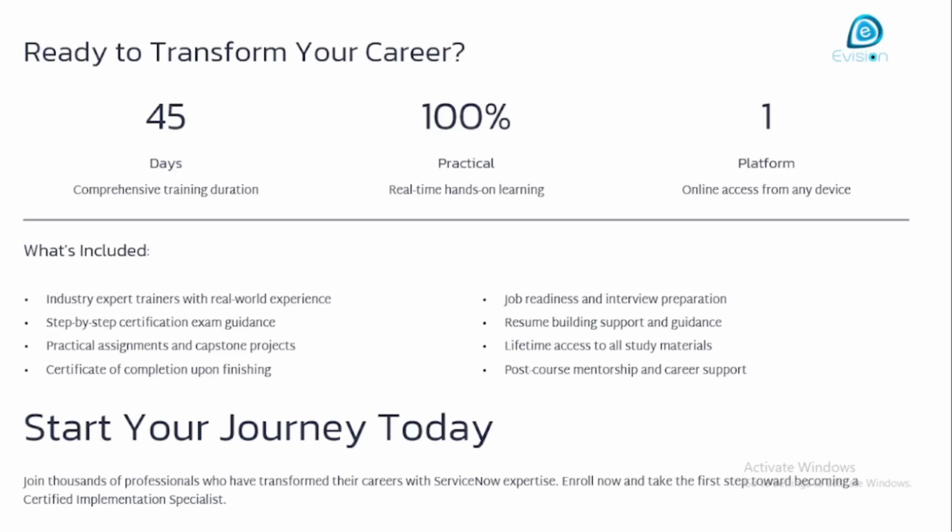What is included: industry expert trainer with real-world experience, step-by-step certification exam guidance, practical assignments and projects, certificate of completion, job and interview preparation, resume building, and lifetime access to all study materials.